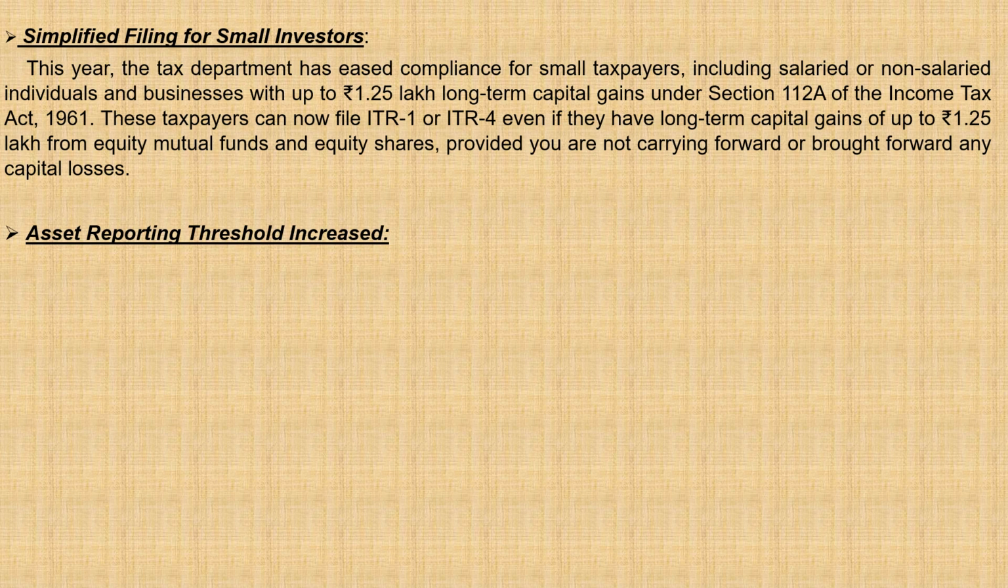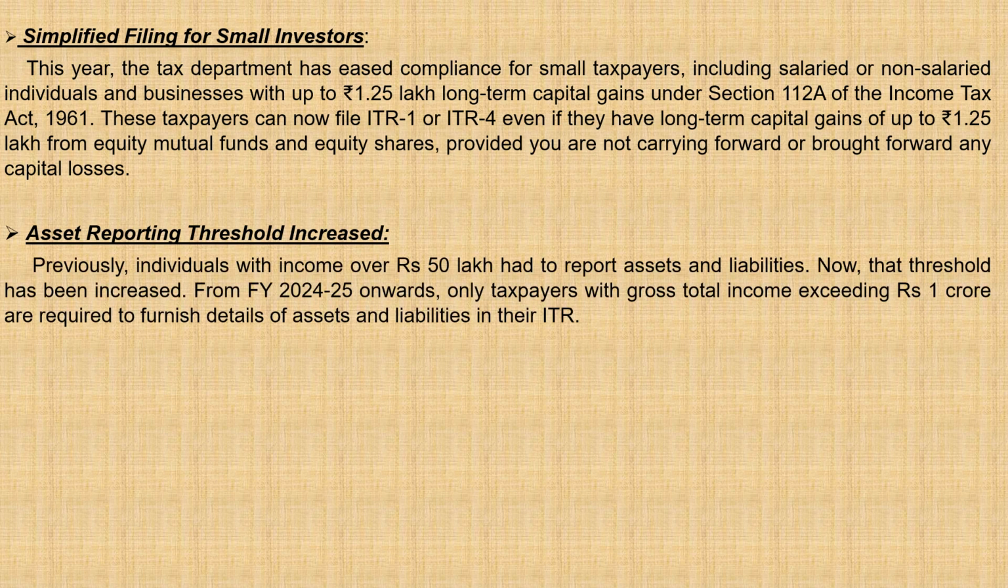Asset reporting threshold increased. From financial year 2024-25, taxpayers with gross total income of more than rupees 1 crore have to provide details of assets and liabilities in the AL schedule of ITR, instead of the previous threshold limit of rupees 50 lakhs.